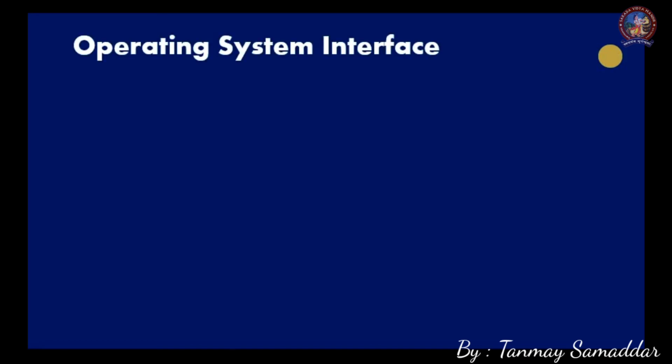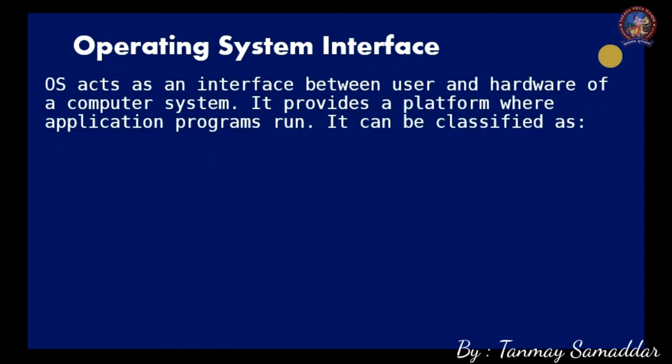Now we will look into the operating system interface. So what is an interface? An interface is an environment provided by the operating system so that the user can interact with the hardware of the computer system. We know the operating system acts as an interface between the user and the hardware. It provides a platform or environment where application programs like Word documents, music players, and other applications run.